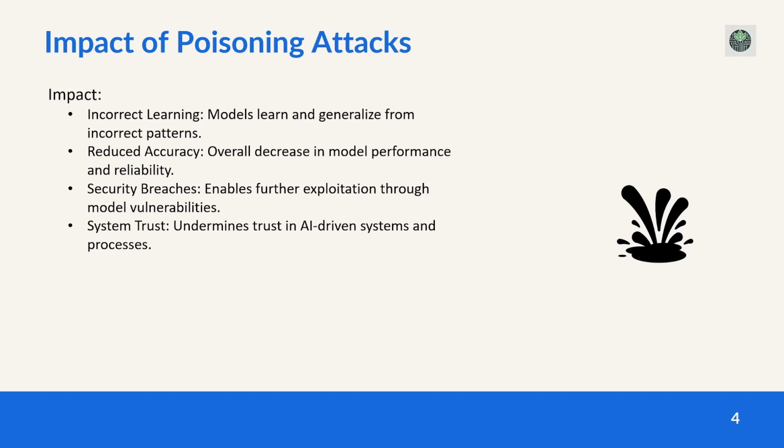Even worse, these poisoning attacks can lead to security breaches, where attackers exploit these vulnerabilities even further. Over time, this attack can erode the system and the trust that people have in the system. Overall, people begin to lose confidence in the AI system, especially in areas like healthcare or finance, where accuracy is going to be absolutely critical.